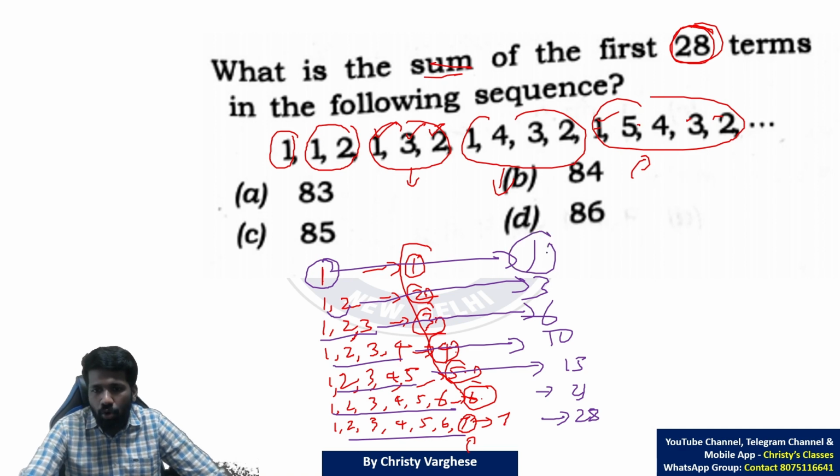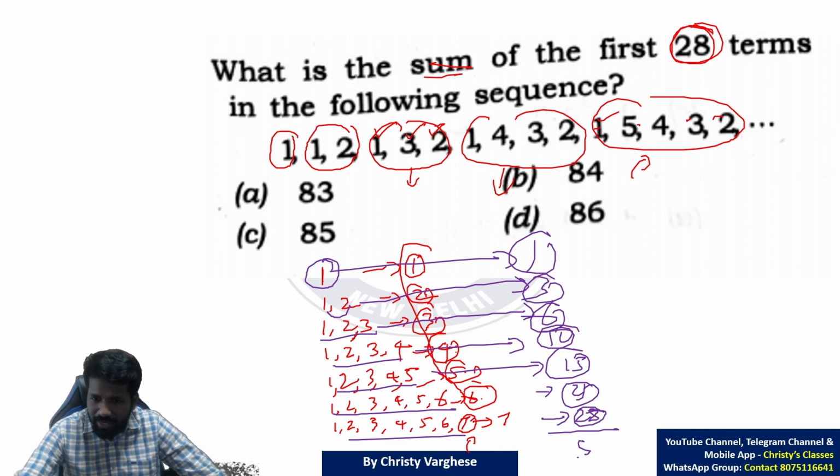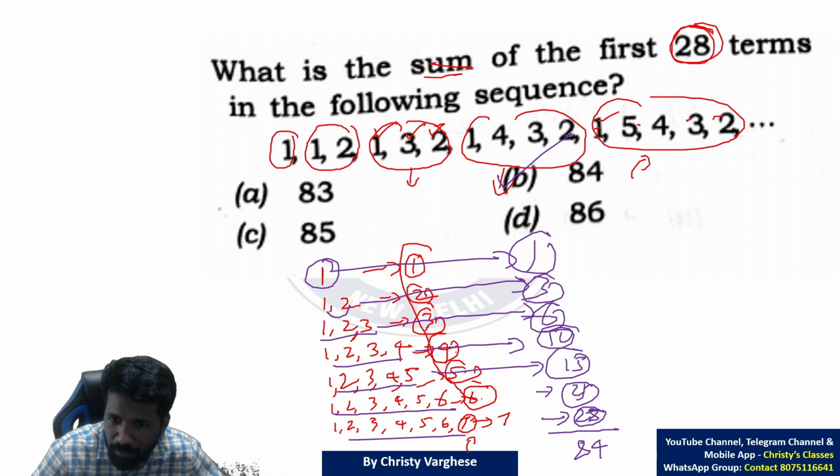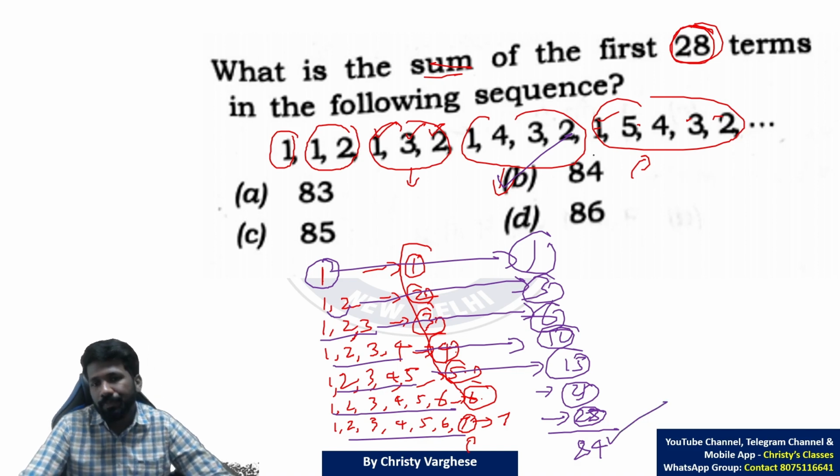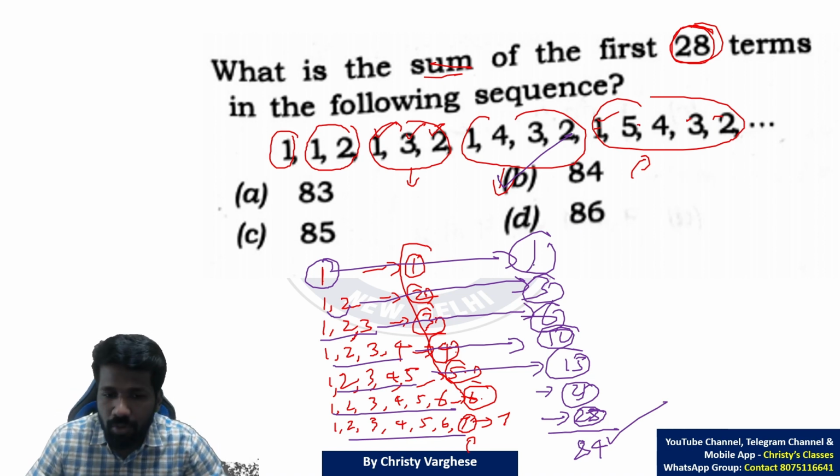So adding all these values will give you the final answer. When you add, you will get 84. 1 plus 3, 4; 4 plus 6, 10; 10 plus 10, 20; 35, 45, 55, 56; 56 plus 28, 84. So 84 will be the answer. That is how you can solve it.